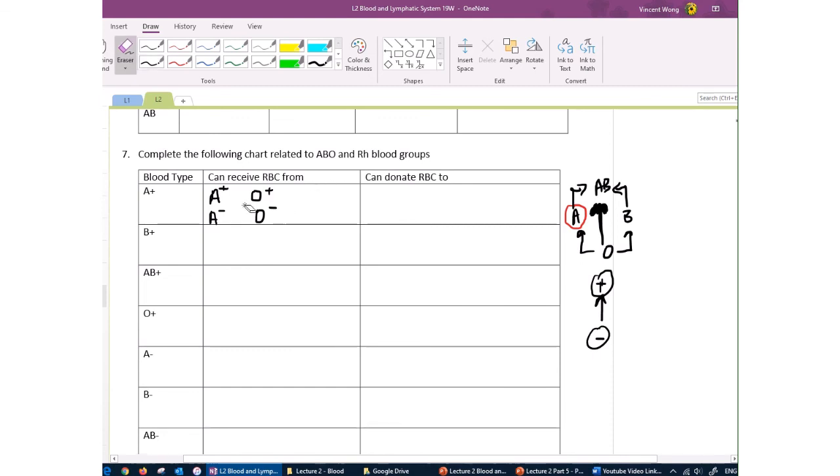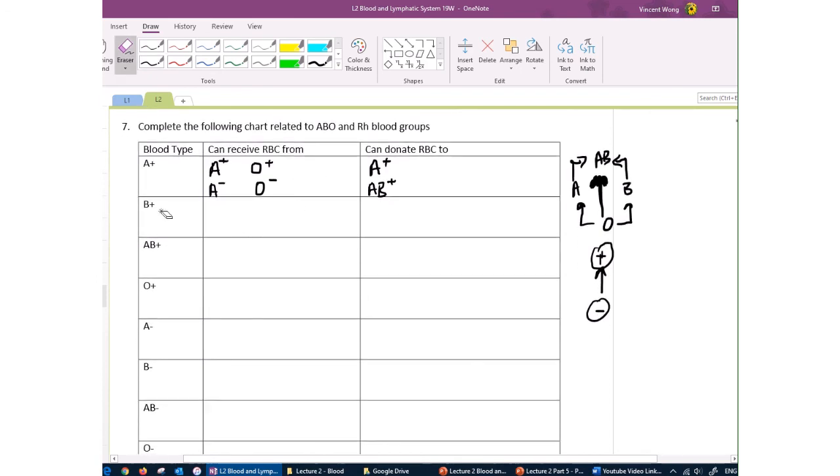Who can you donate to? If you're type A, you can donate to other A, and you can donate to AB. But because you're positive, you can only be donating to other positive people. You cannot give your blood to negative people. You're going to sensitize them, and we don't want that. So go ahead, try it with B. I'm going to try the AB with you.